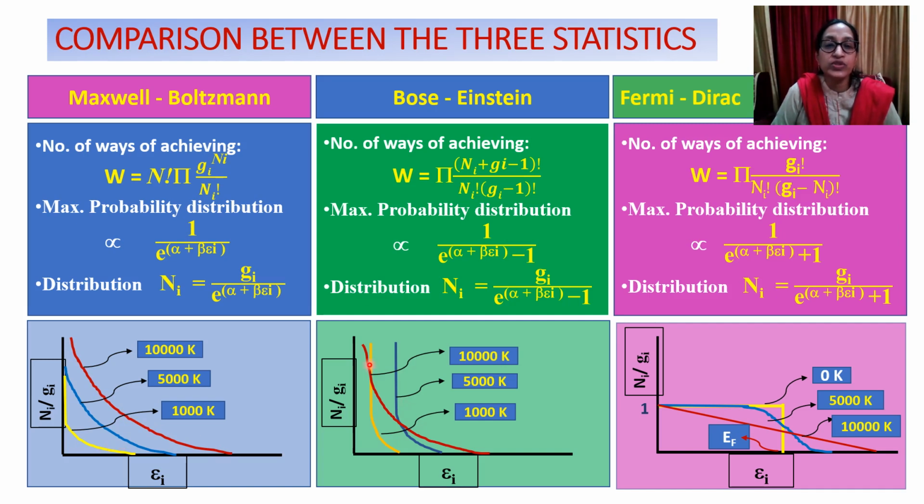Now in case of Bose-Einstein, we see that earlier it is a steeper graph, then it becomes exponential. So the decrease of the occupancy number is very fast, rapid in the beginning, and then it follows exponential. Now as the temperature increases, this is for the 1000 Kelvin, this is for 5000 Kelvin, and this is for 10,000 Kelvin. Here it was all exponential. Here we see that the shape of the curve changes to the Maxwell-Boltzmann distribution at higher temperature.